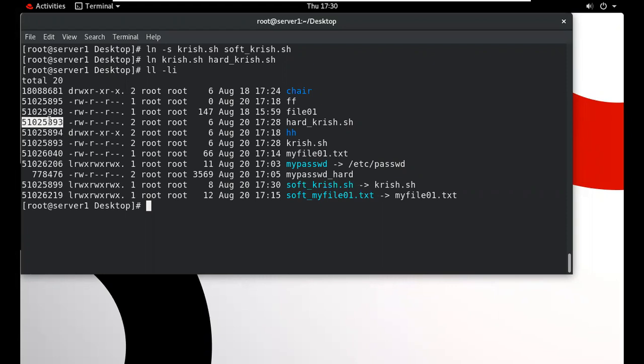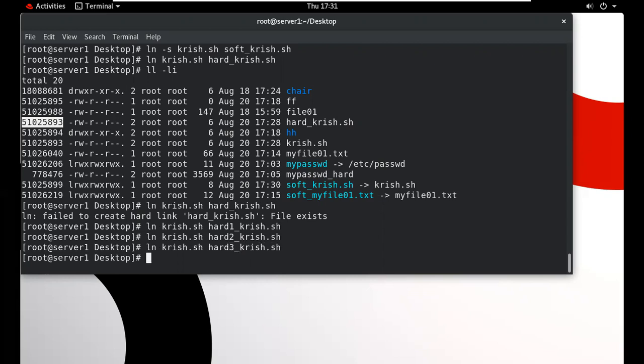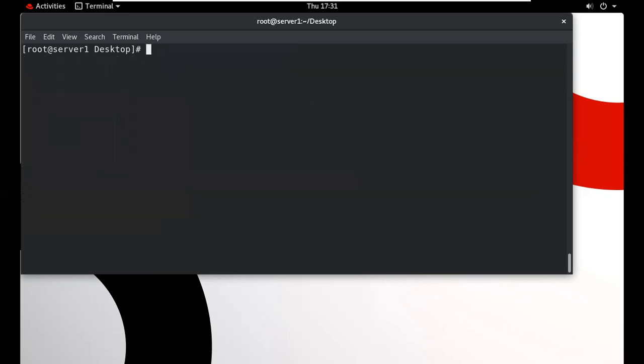So for a hard link, the inode number is always the same. When we create 2 copies, 3 copies, 4 copies, 5 copies, just like this. Suppose if we create another, if we create 3 copies, it will also be created. Now it has multiple copies of the original file, 4. So it has 5 copies like this.